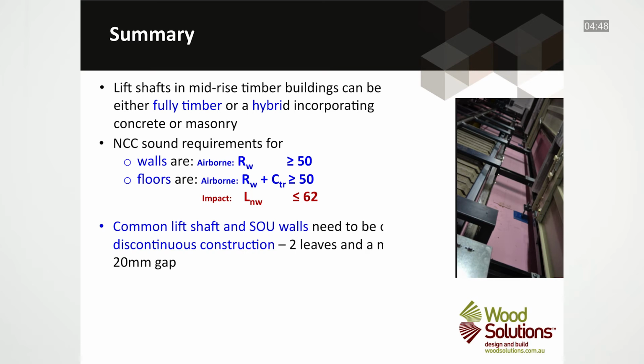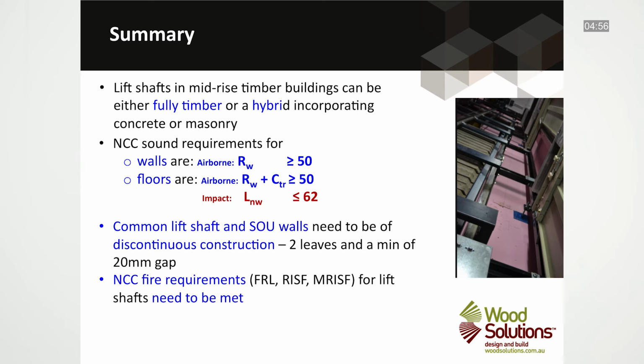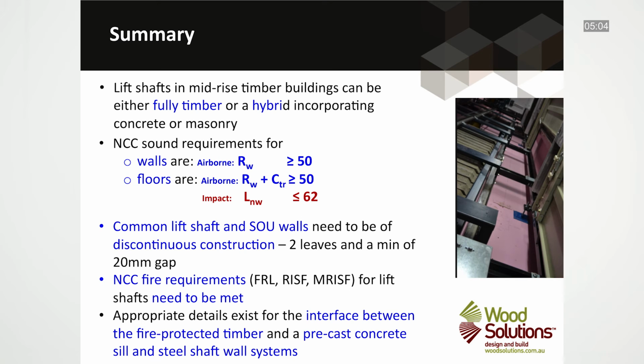Common walls between lift shafts and SOUs need to be of discontinuous construction, using 2 leaves and a minimum of 20mm gap. NCC fire requirements for FRL, RISF, MRISF for lift shafts are specified and need to be met. And finally, appropriate details for the interface between the fire-protected timber and a precast concrete sill and steel shaft wall systems are available in the interim until more specific testing is done in the future.